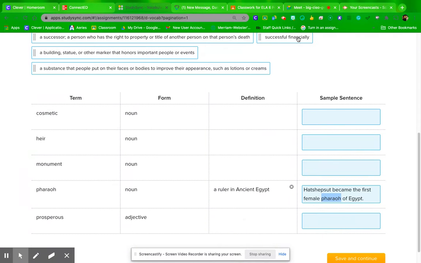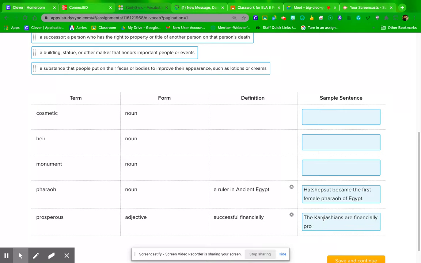I'm going to go ahead and drag it down. And it doesn't all have to be about the reading. I can say the Kardashians are financially prosperous. They all live in mansions.